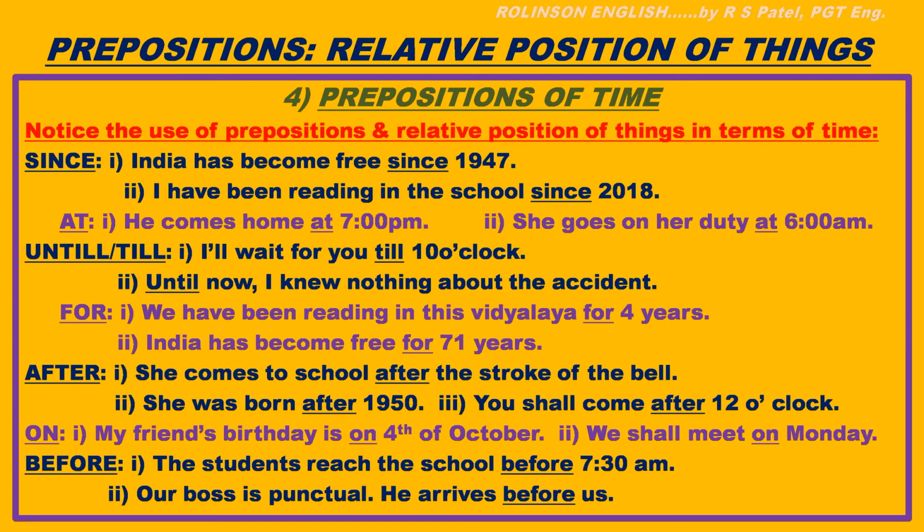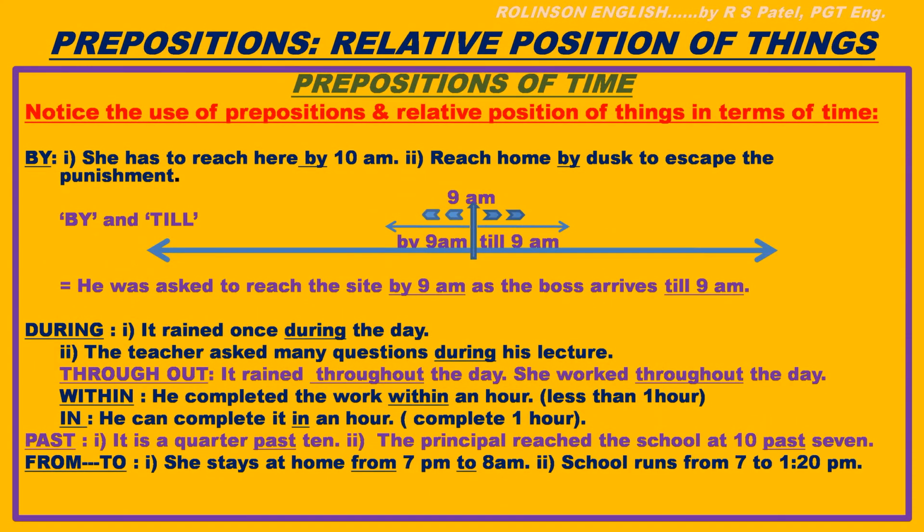Before. First example, the students reach the school before 7:30 am. Students' reaching point and 7:30. Both, the relative position of both is described with the help of before. Second example, our boss is punctual. He arrives before us. Okay.